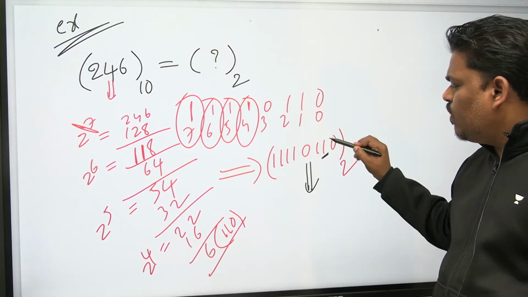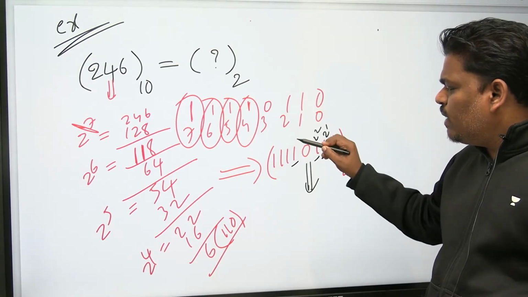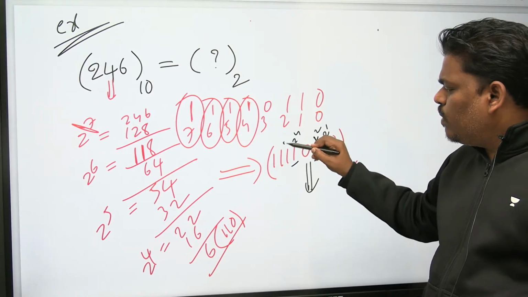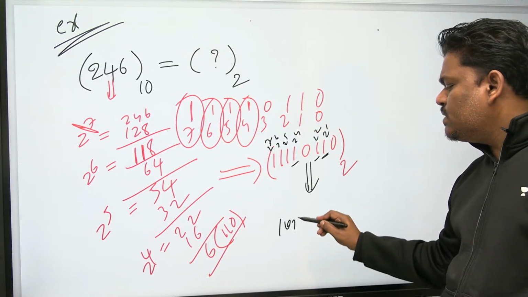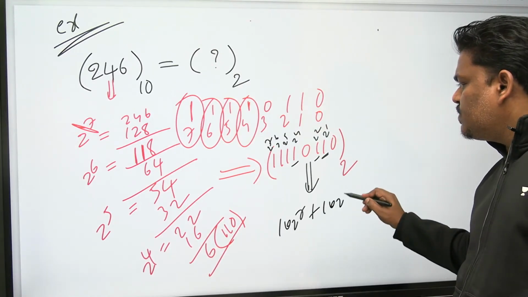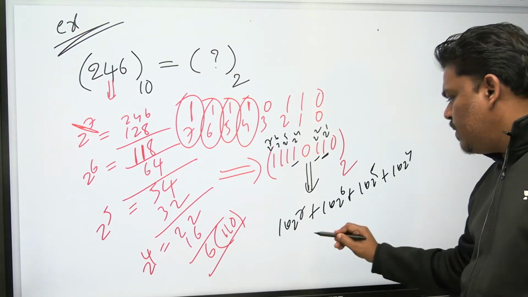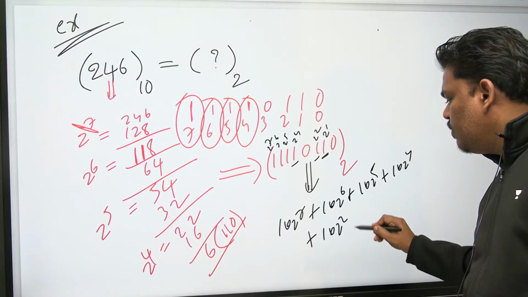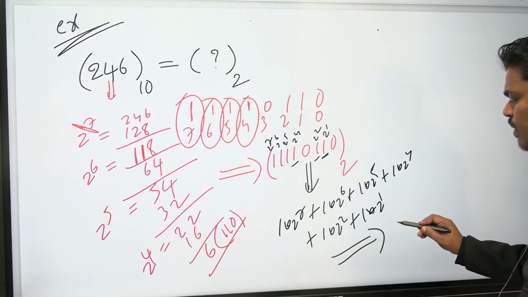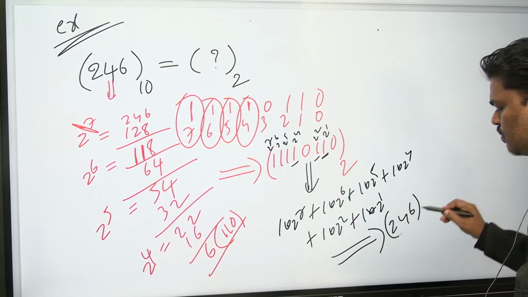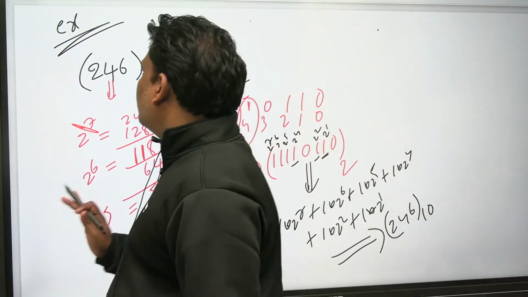This is the first one, 2 power 1, 2 square. 2 power 0 no need to bother, then 2 power 4, 2 power 5, 2 power 6, 2 power 7. Only the ones are multiplied: 1 into 2 power 7, 1 into 2 power 6, 1 into 2 power 5, 1 into 2 power 4, plus 1 into 2 square, plus 1 into 2 power 1. If you see the total, you will see the same number, 246 base 10. Same thing you will get. I hope everyone is comfortable.